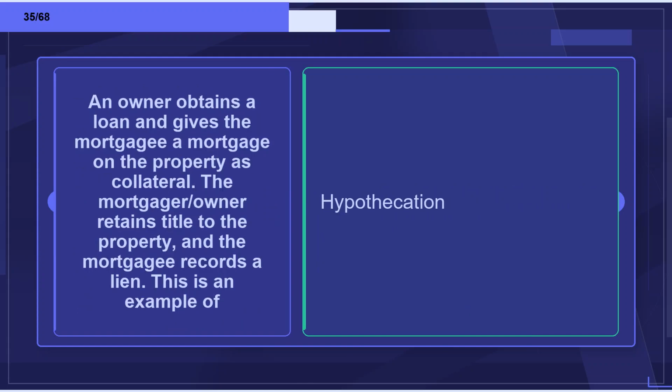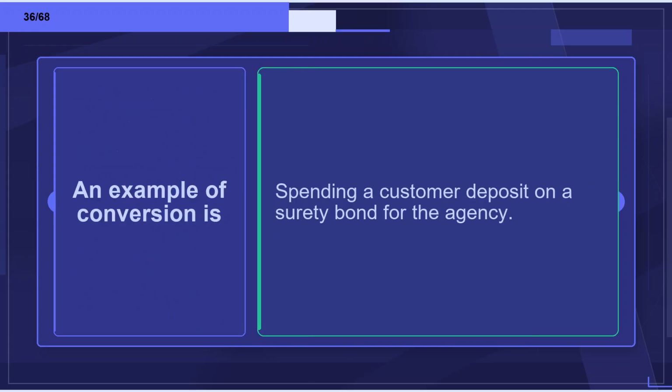Flashcard 35. Term: An owner obtains a loan and gives the mortgagee a mortgage on the property as collateral. The mortgagor/owner retains title to the property, and the mortgagee records a lien. This is an example of? Definition: hypothecation. Flashcard 36. Term: An example of conversion is? Definition: spending a customer deposit on a surety bond for the agency.